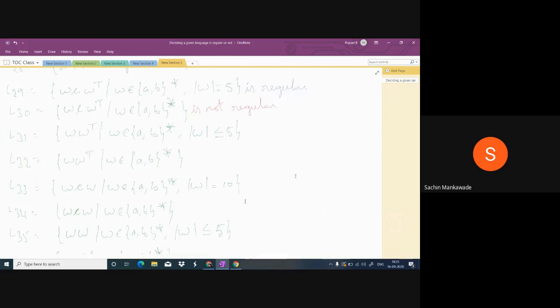Did you understand my question? Yes, sir. Yes, tell me. Anybody please tell me how many strings will be there in L31 if you write all the strings based on this condition W transpose?